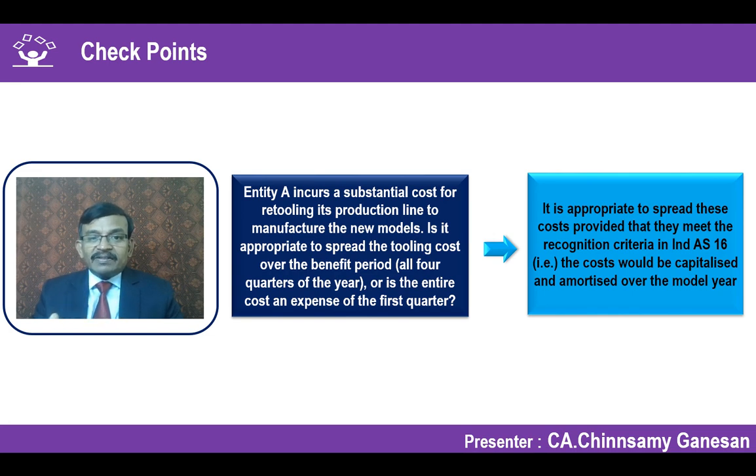The previous case is a sunk cost, whereas here it may meet the recognition criteria of subsequent expenditure in respect of property, plant and equipment as per Ind AS 16. So we are going to Ind AS 16. You may ask, when we are talking about Ind AS 34, why do we have to go to Ind AS 16? At the starting point itself, we discussed that all the applicable accounting standards will be applied in preparing the interim financial statements. Whichever is applied for the annual period should be used for the interim period as well. So Ind AS 16 applied for the annual period should be applied for the interim period financial statements as well. Accordingly, if the criteria are met, we can capitalize and amortize over the period of time.